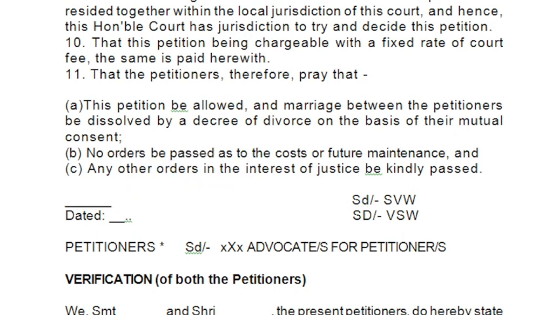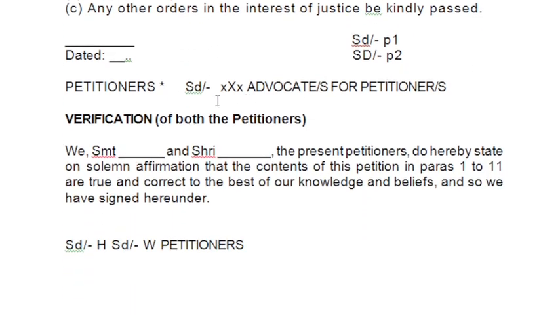After that you have to mention the place and date, and at the right hand side the signature of petitioner 1 and petitioner 2. You can write here petitioner 1 and petitioner 2. You have to mention this, and then the signature and stamp of the advocate for the petitioners.